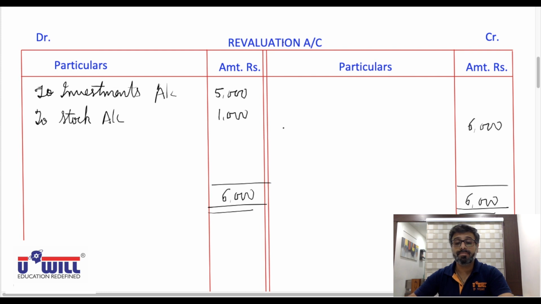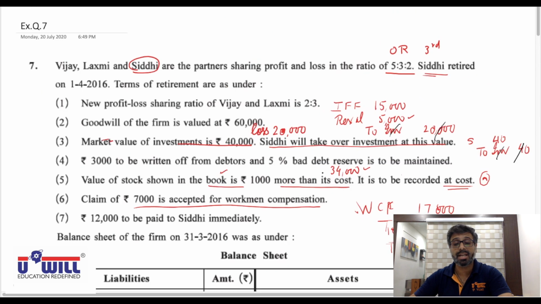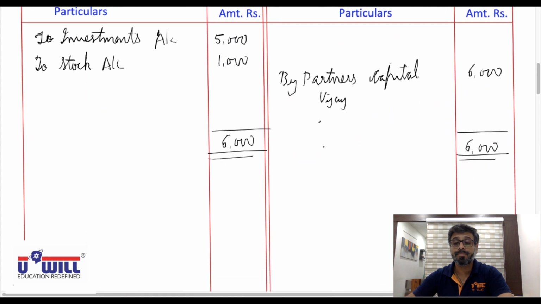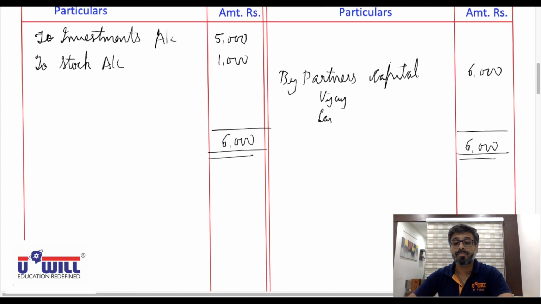By partners capital account, we will distribute it between all the partners in the old ratio. So Vijay, Lakshmi and Siddhi, in the ratio of 5:3:2.